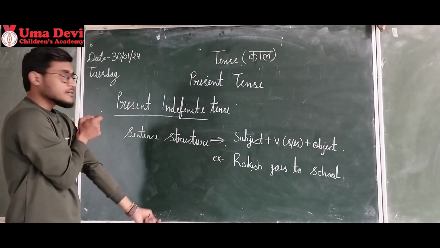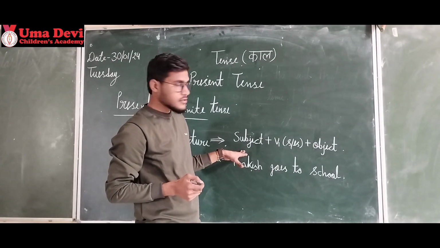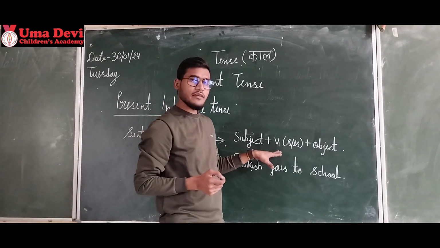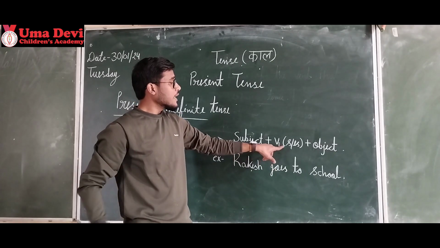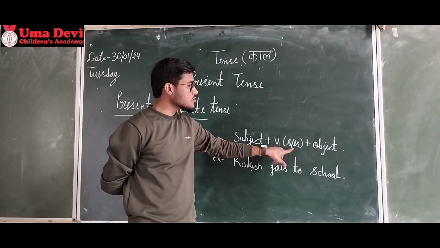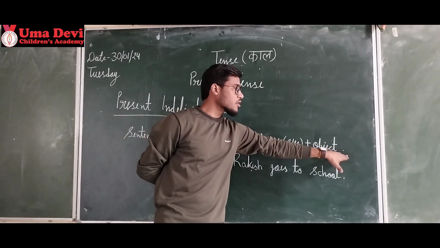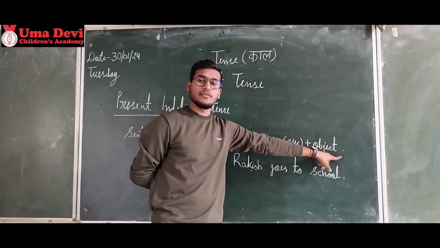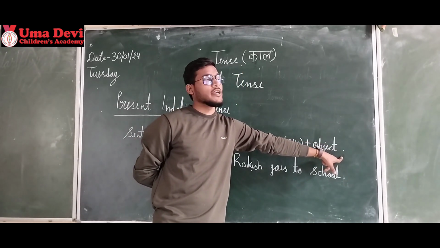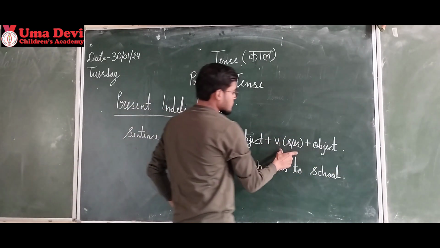Okay. Next, sentence structure. First of all, we will write subject, then V1, the first form of the verb. Okay. V1, here in the bracket I have written S or ES, and then object, then full stop. Don't forget to write full stop. Most of the students don't mention full stop there, right? This comes under punctuation, and teachers cut marks for punctuation also, right? So what is the case here?